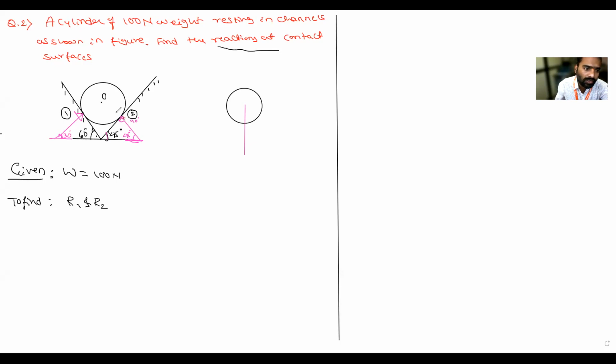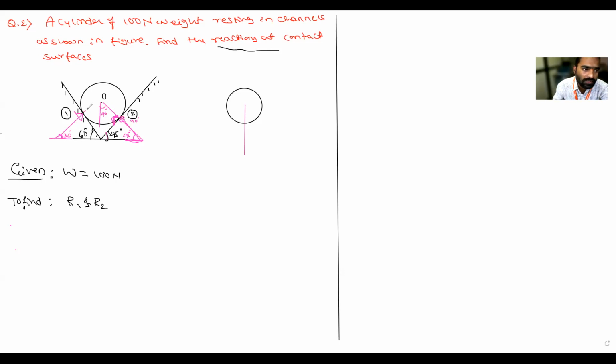There is a reaction making an angle of 45 degrees with respect to this one. So I will extend this normal reaction till the center. There is also a vertically downward force, the weight. Then what is the angle made at this point? Anybody? 45, that is also equal to 45. When you consider this triangle, this angle is 90, so the remaining is 45.